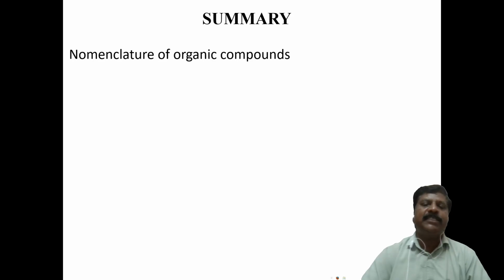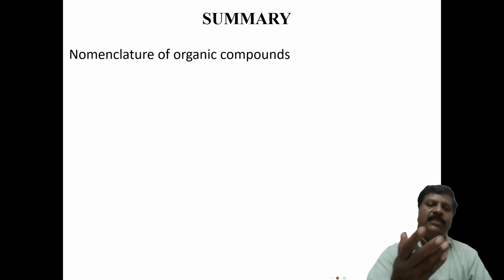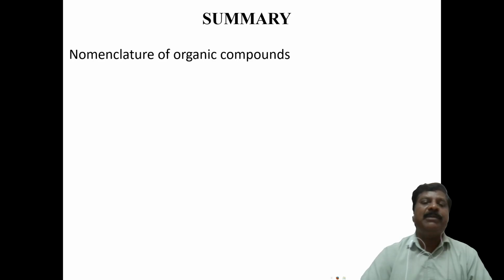Suppose we say Jaipur. Jaipur is also called the pink city. This is its pink name. But in another area there may be another pink city, so one name may refer to two cities. Therefore, it is avoided. A trivial or common name is based on the source, history, character, whatever it may be.